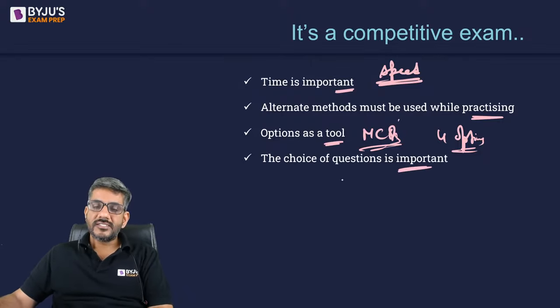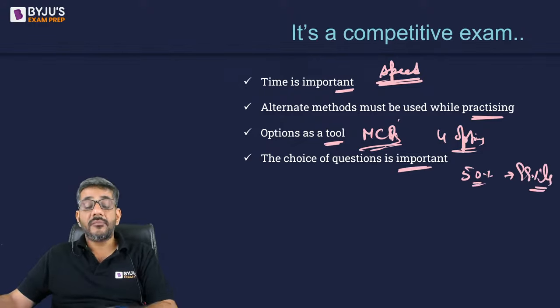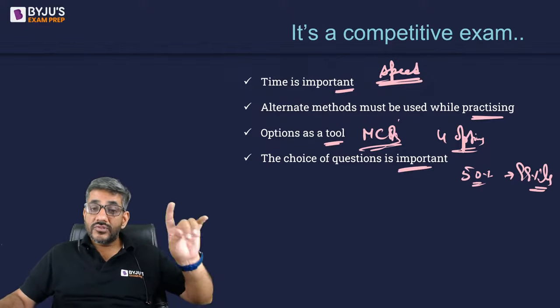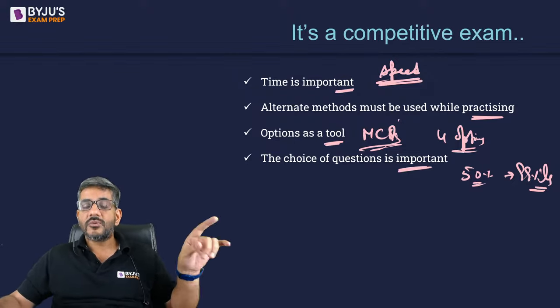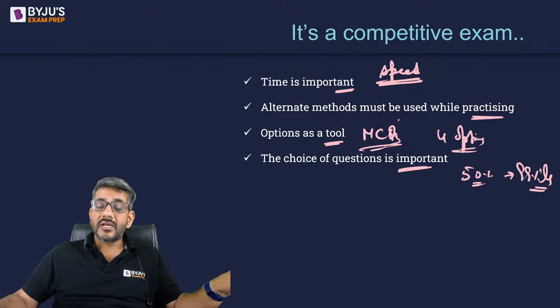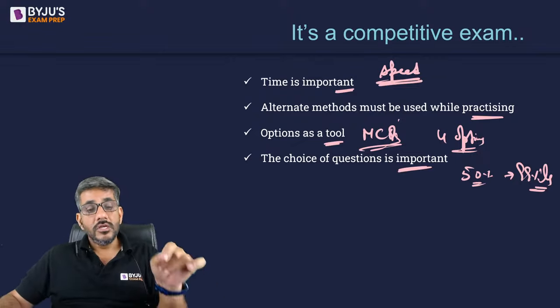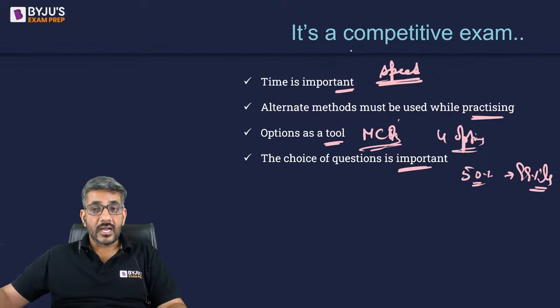The choice of questions is important. If you see, just by doing 50% of the questions, you can score 99 percentile in CAT. That means you have to skip 50% of the questions. So that's also important. It's not only important which 50% of the questions you are doing. It also becomes important for us to know which 50% of the questions I must not do. So pay attention to that part as well. This is very important. I repeat it.